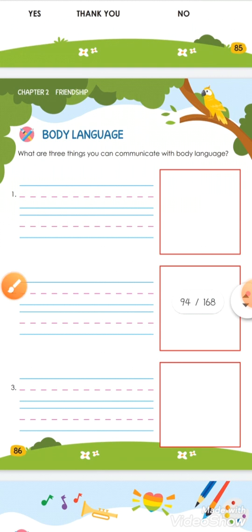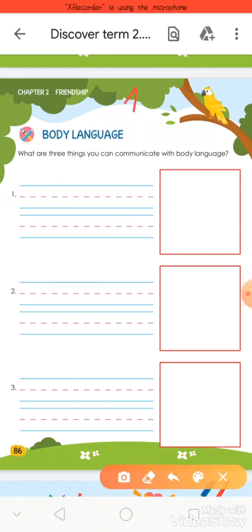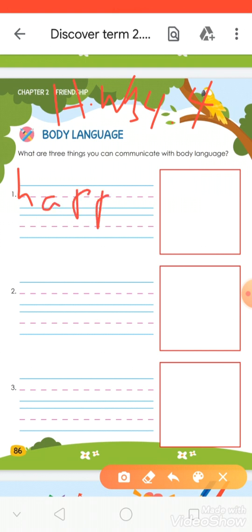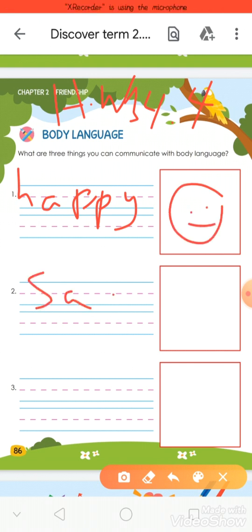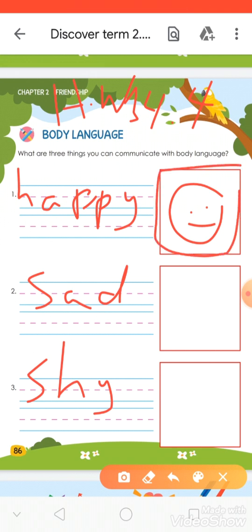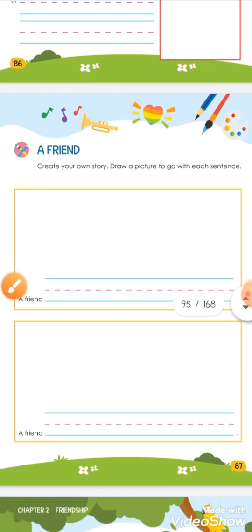On this page, you will draw the body language. It's your homework KG. For example, number 1, I will draw happy. You will draw here a happy face. Number 2, you will draw sad. Number 3, you will draw shy. Okay? Now, in this square, you will draw happy, sad, and shy. It's your homework. Now, turn your page.